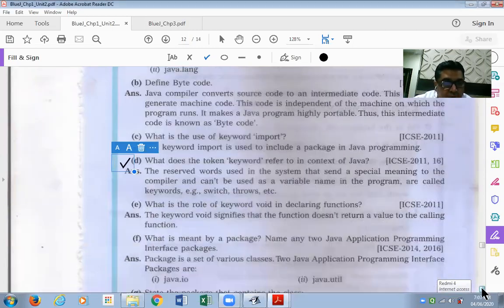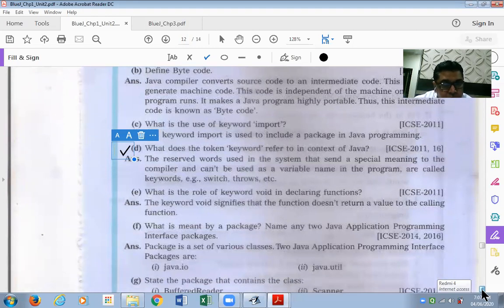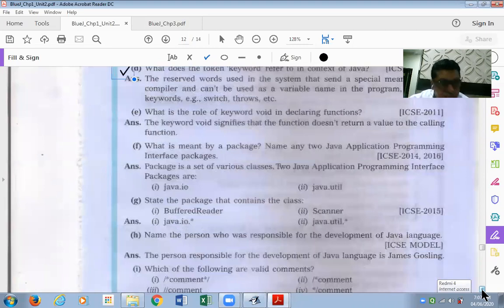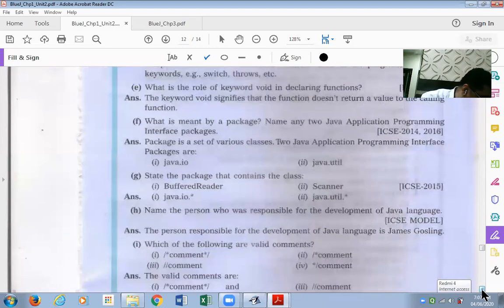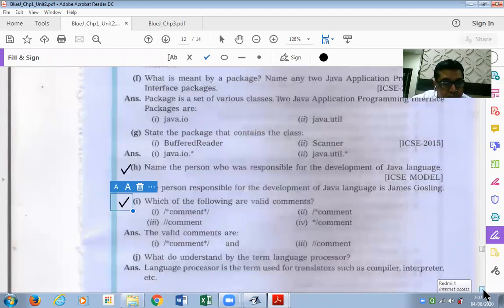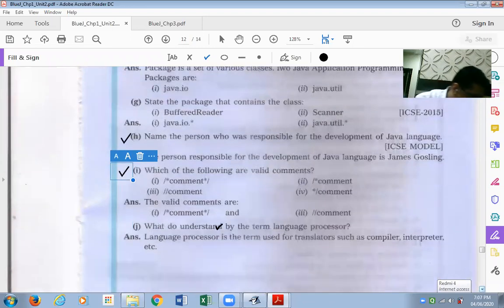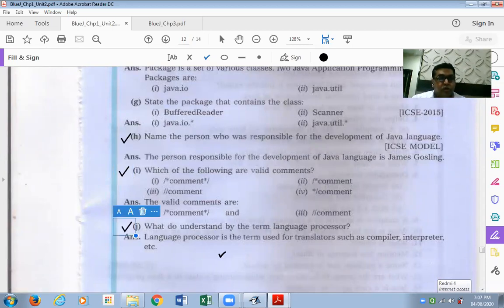I continue my marking. What is the role of keyword void in declaring? No, not this one. Then this question, the H1, I, and J. So from this particular page, I've marked the questions.